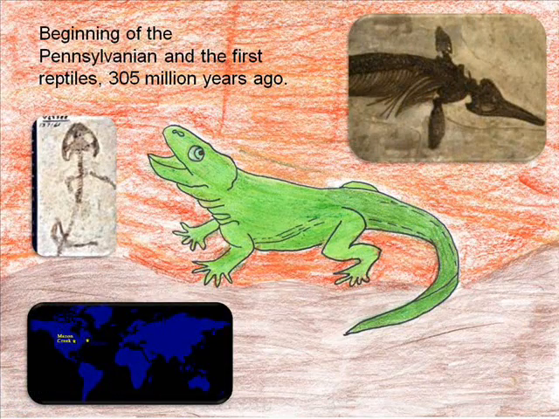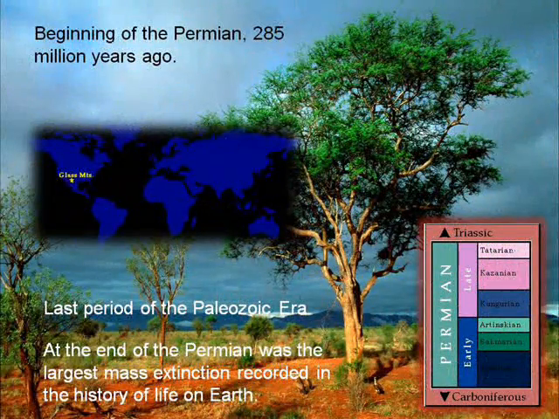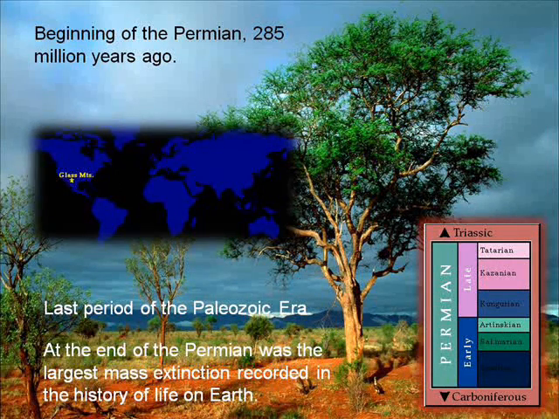Beginning of the Mississippian, 350 million years ago. Carboniferous forests were abundant during this period. Coal deposits were also formed during this period. Beginning of the Pennsylvanian and the first reptiles, 305 million years ago.